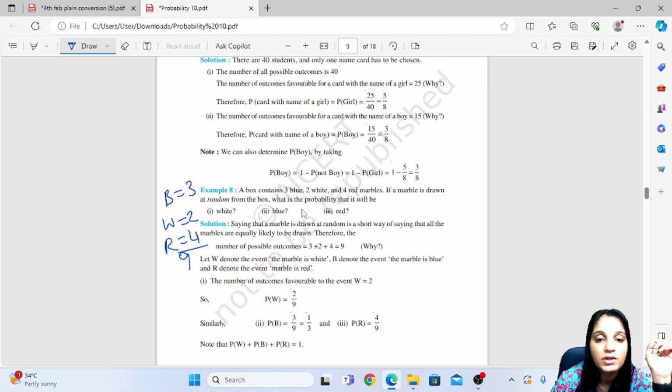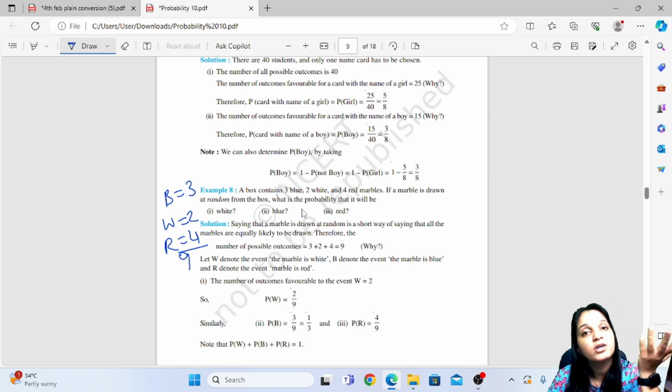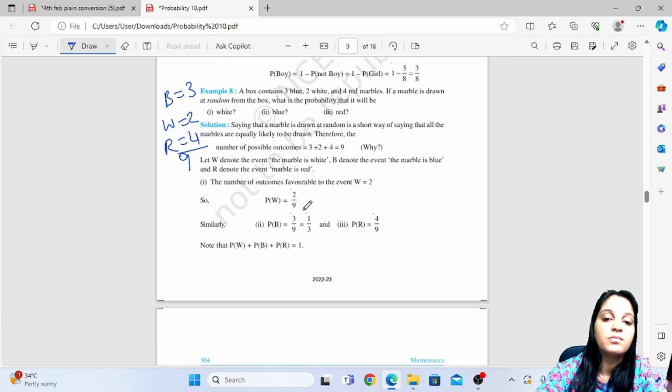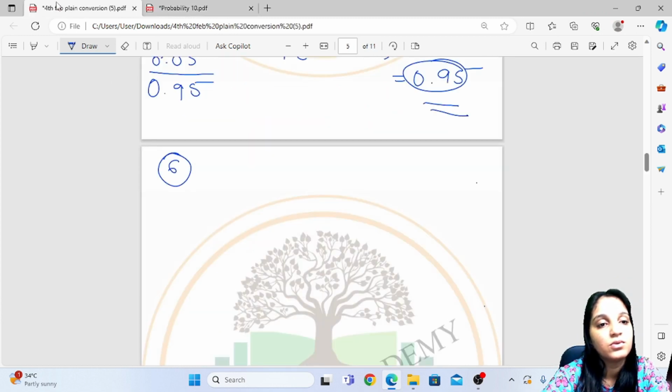They are asking what is the probability of getting a white ball. Okay, first probability, how many white balls are there? 2.